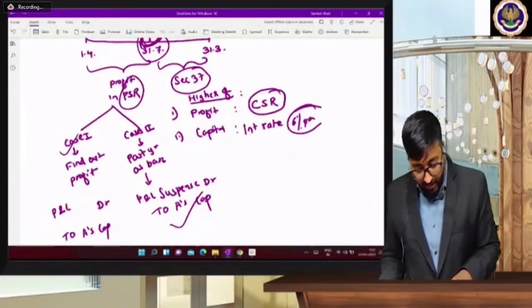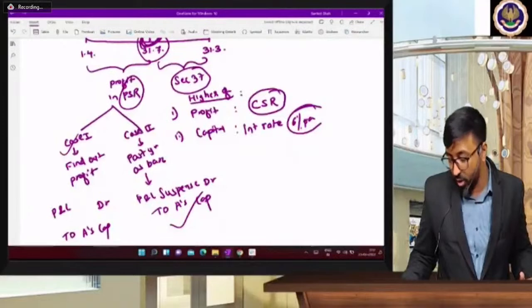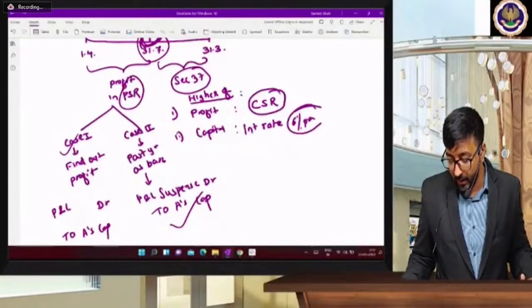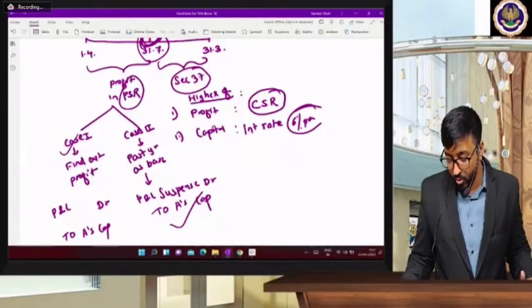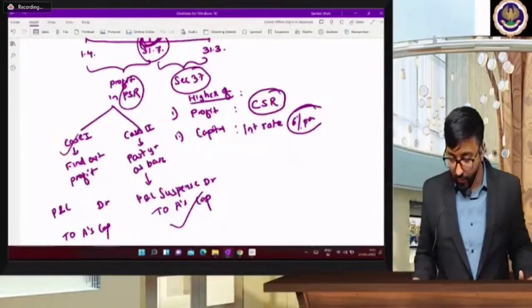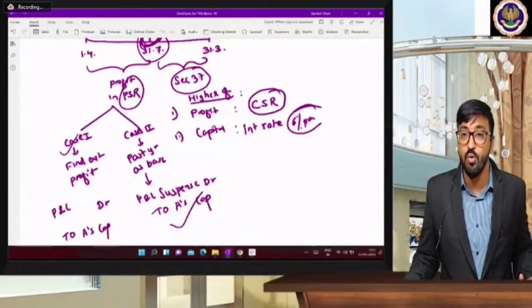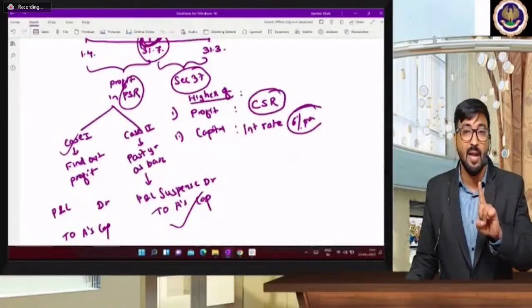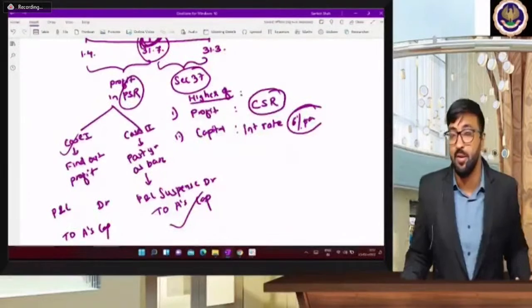Misha Mehta ji is writing 100%. Got it sir, I read it from the book before the class. When I read the book I understood only half, now it's 100% clear. Very good beta, and very important, Misha Mehta, that you are reading your book before the class. Yes, very good sign for passing your CA foundation exam.